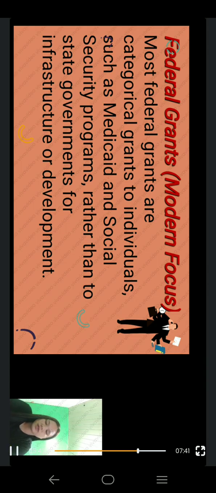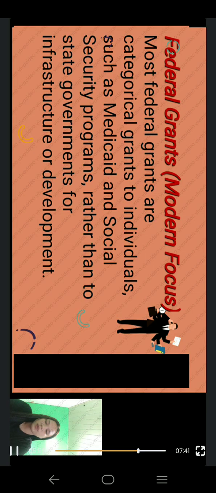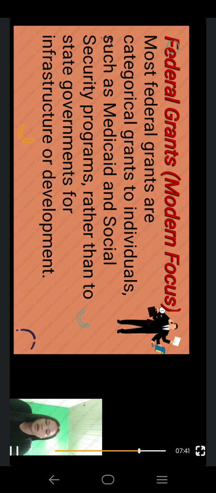Unrestricted versus restricted grants. Grants from a higher level of government to lower ones can be unrestricted or restricted. Unrestricted grants, for example general revenue sharing, can be used for almost any purpose. Restricted grants are limited to specific uses and have strict rules for reporting and auditing. For example, the US had a general revenue sharing program of unrestricted grants until 1986, which allowed local governments to use federal funds freely.